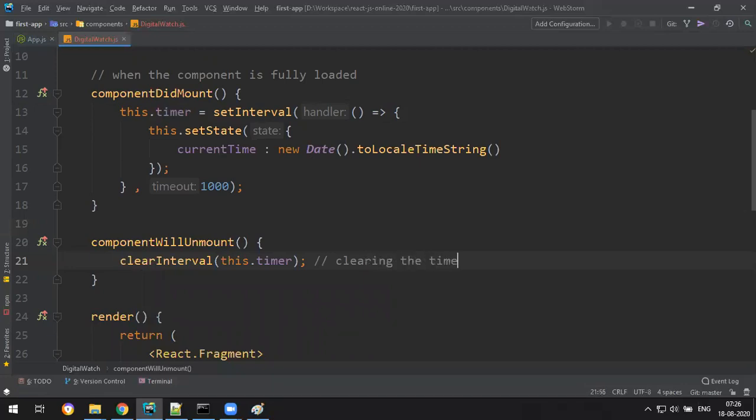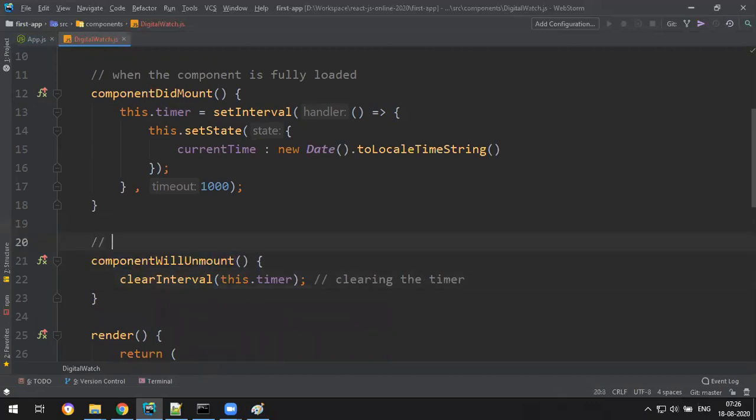Clearing the timer. So any cleanup logic if you want to write, you can write in this function. So this function gets executed when the component is removed from the DOM.